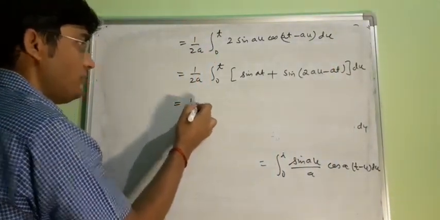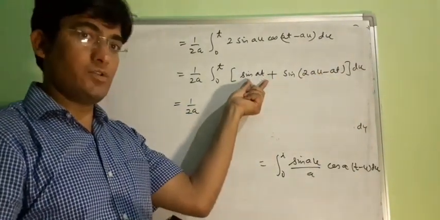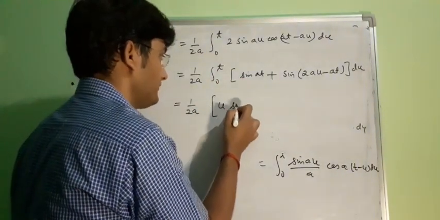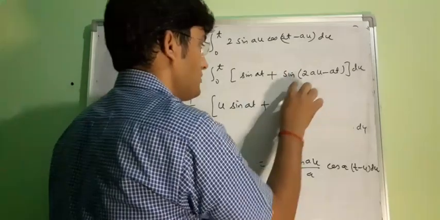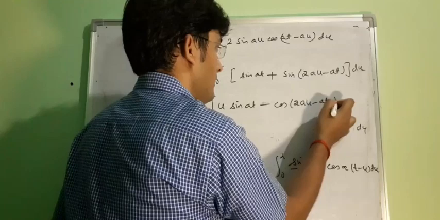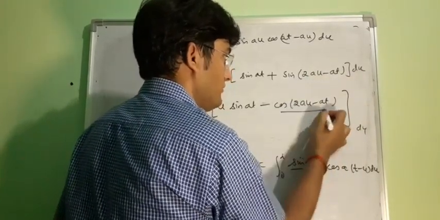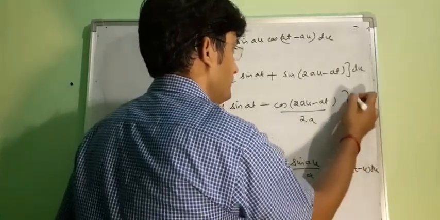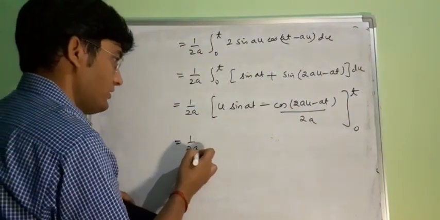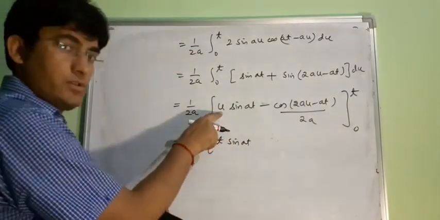Now as we are integrating with respect to u, that means our sin at is constant. So here we will have 1 and the integration of 1 is u. And here the integration of sin theta is minus cos theta. And as we are integrating with respect to u, the coefficient will come in the denominator, and the limits from 0 to t. So the upper limit will be 1 by 2a t sin at. Its lower limit will be 0 because u is 0.